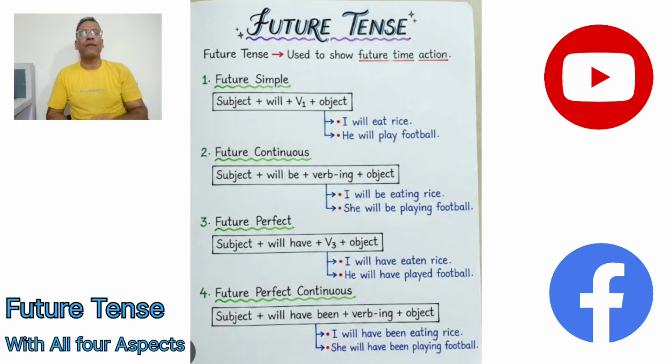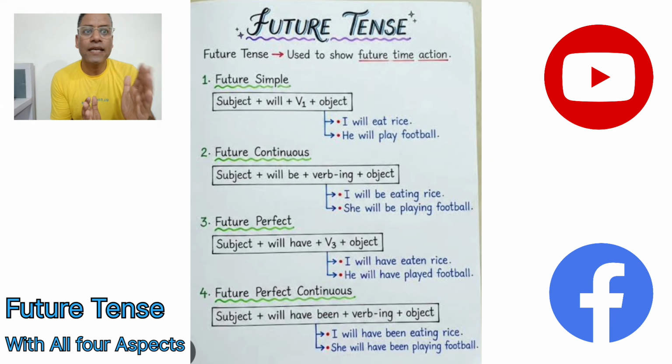Let's go for it. Say for example, we get: I will have been eating rice. I as a subject, will have been is making it perfect. But "I will have been" is not complete. It is perfect, but it doesn't have a main verb.